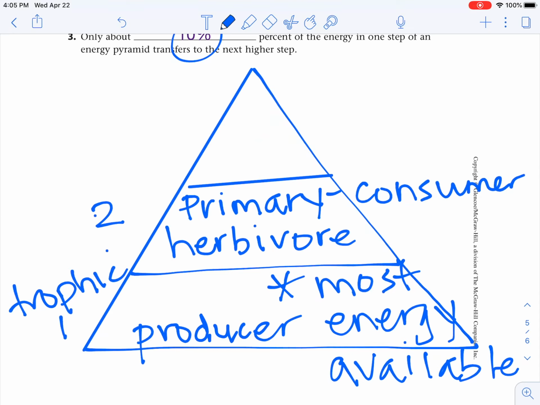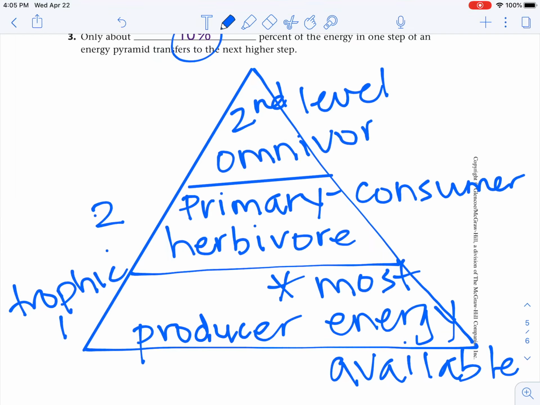Then we have our second level consumers, that we might have being an omnivore, for example. That would be a trophic level 3. And we could have another one above that, 4, and so on and so forth.